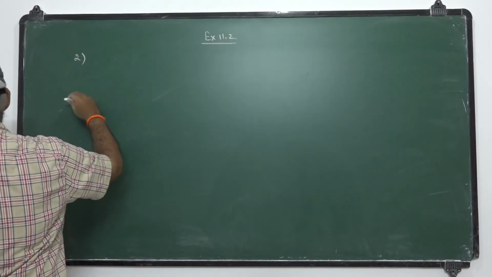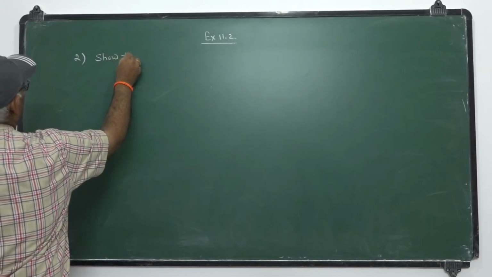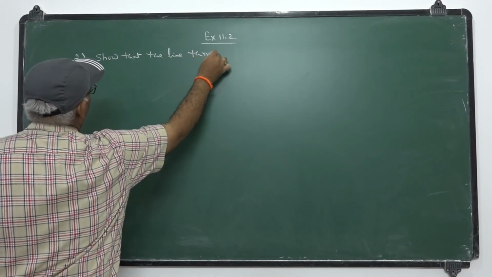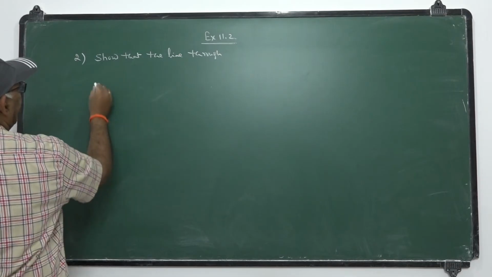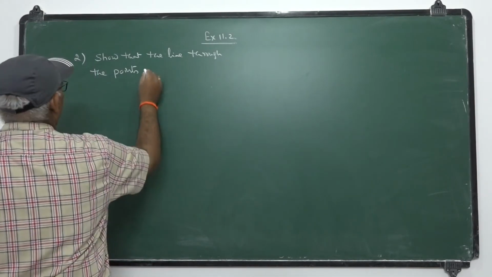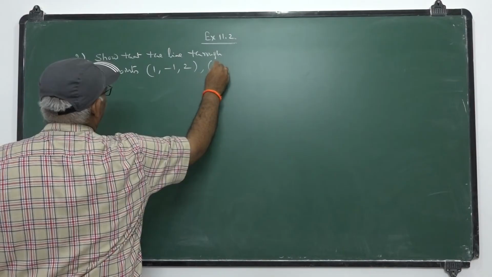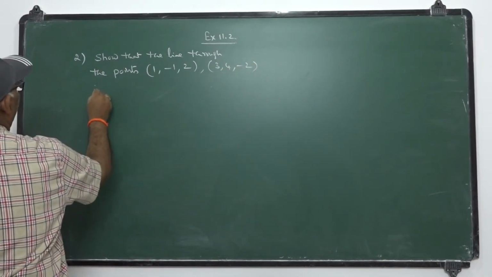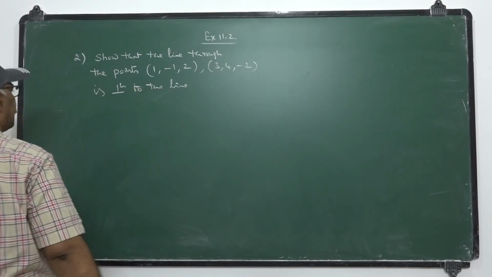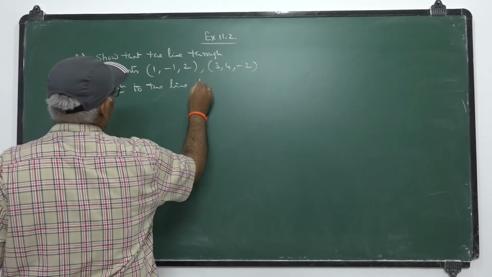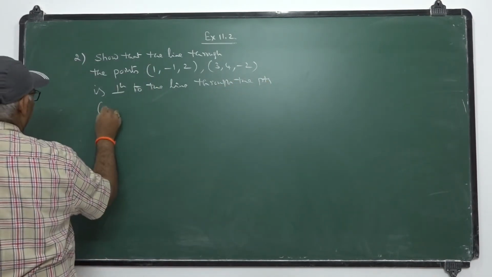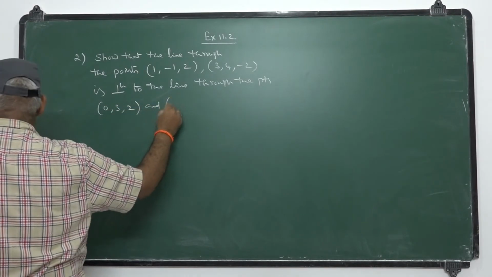Second problem. Show that the line through the points (1, -1, 2) and (3, 4, -2) is perpendicular to the line through the points (0, 3, 2) and (3, 5, 6).